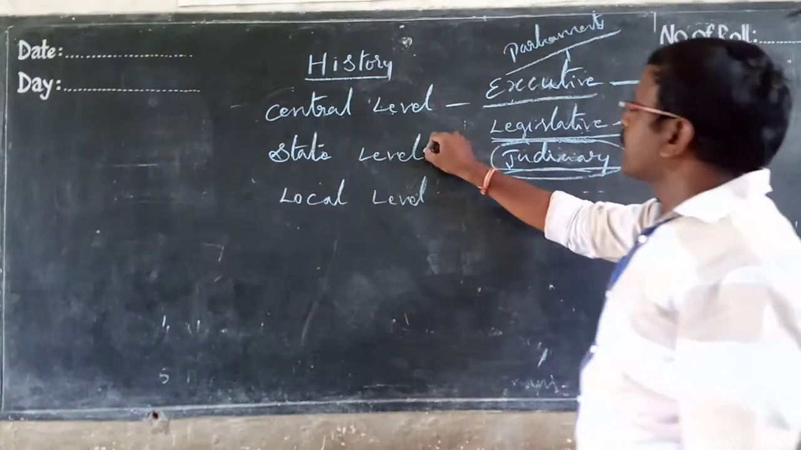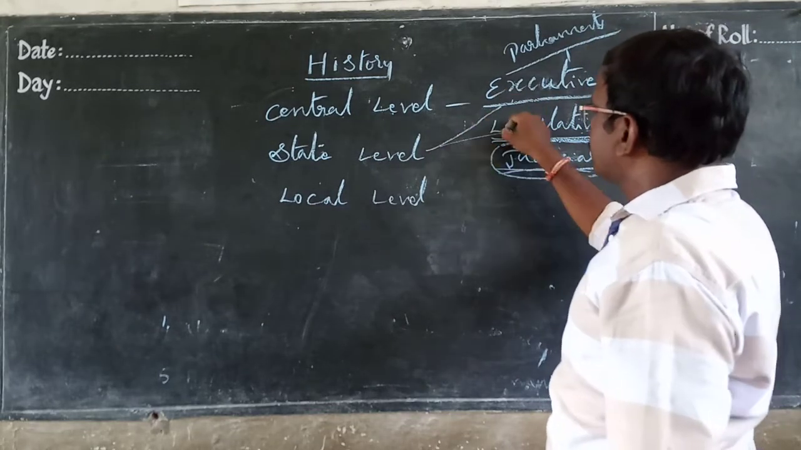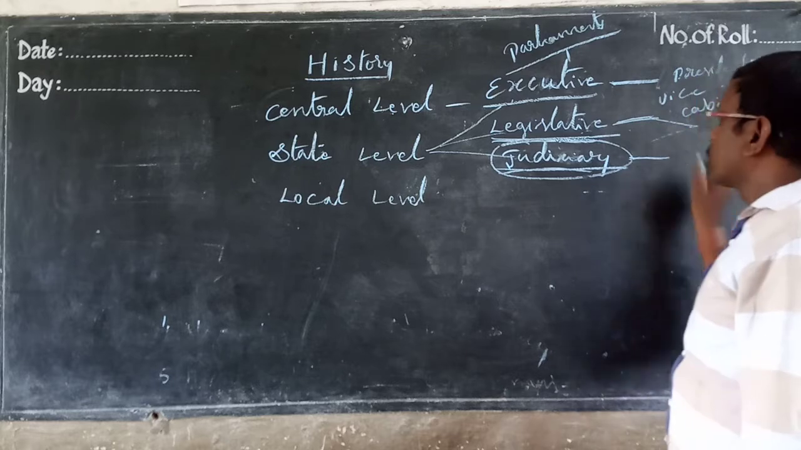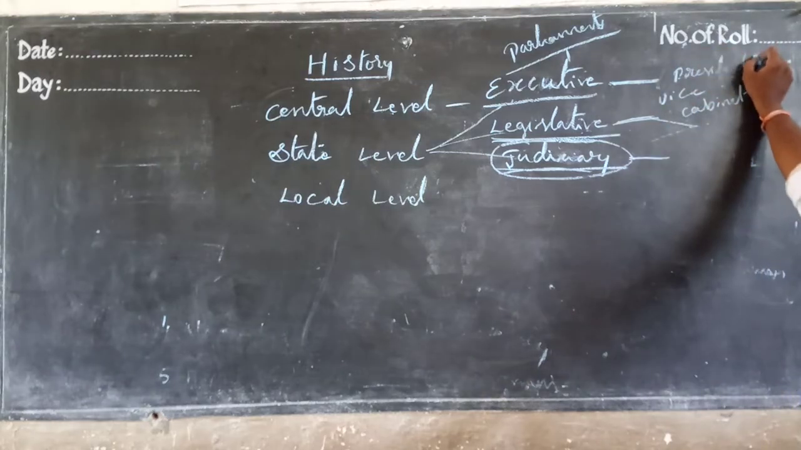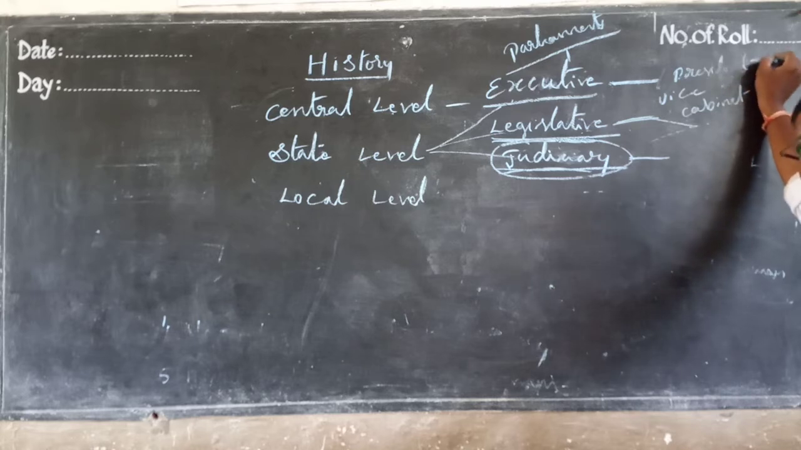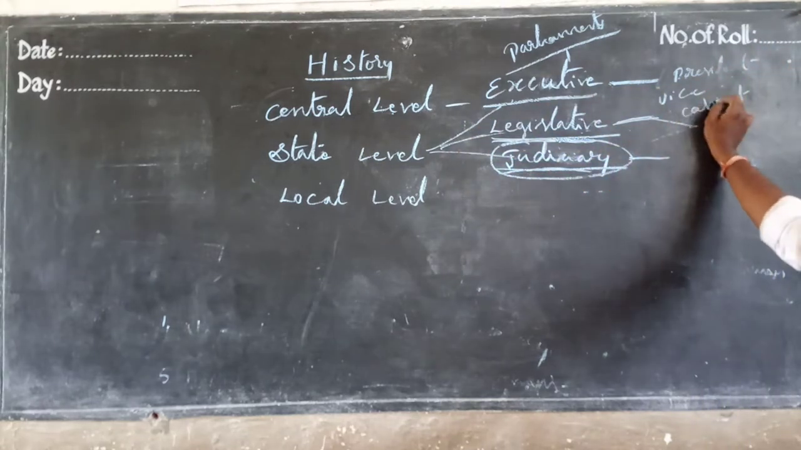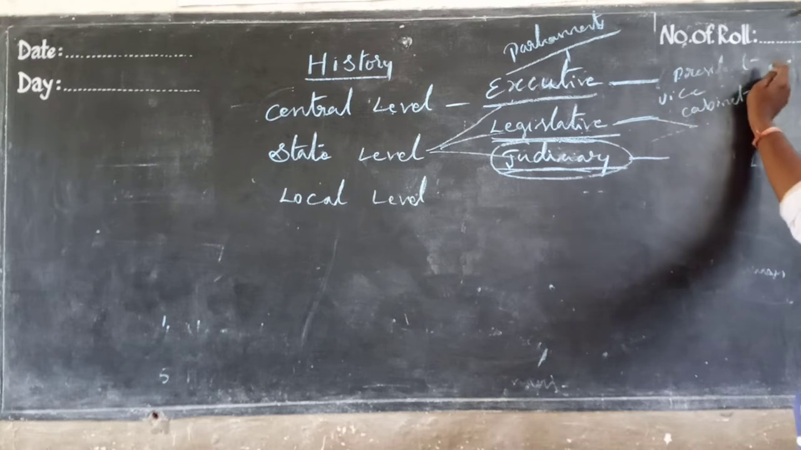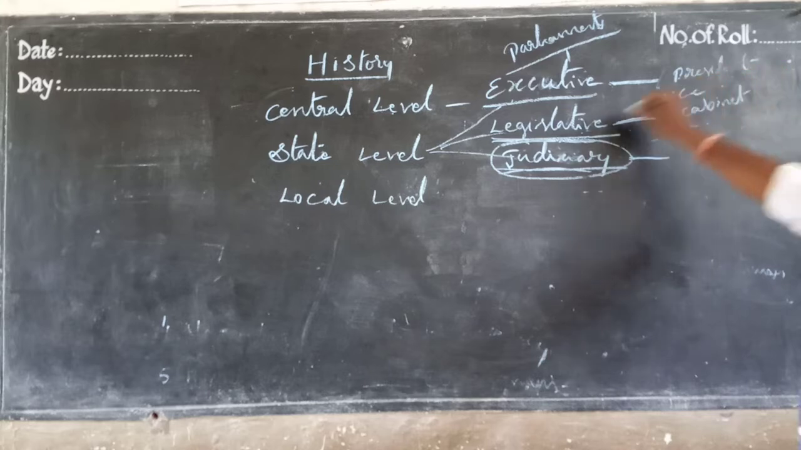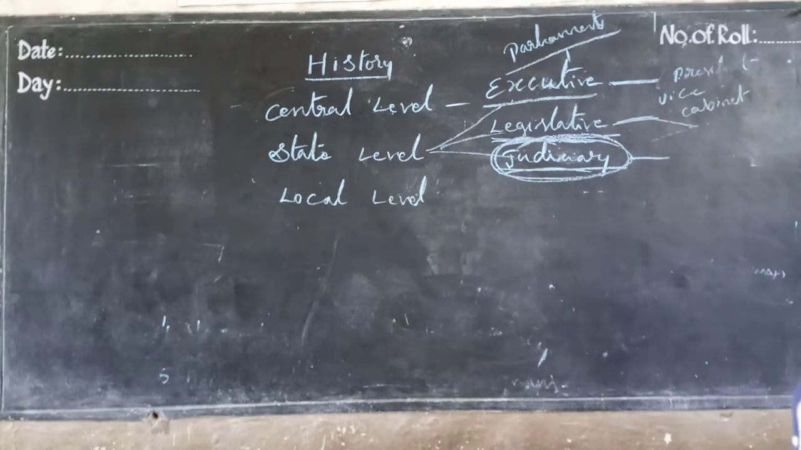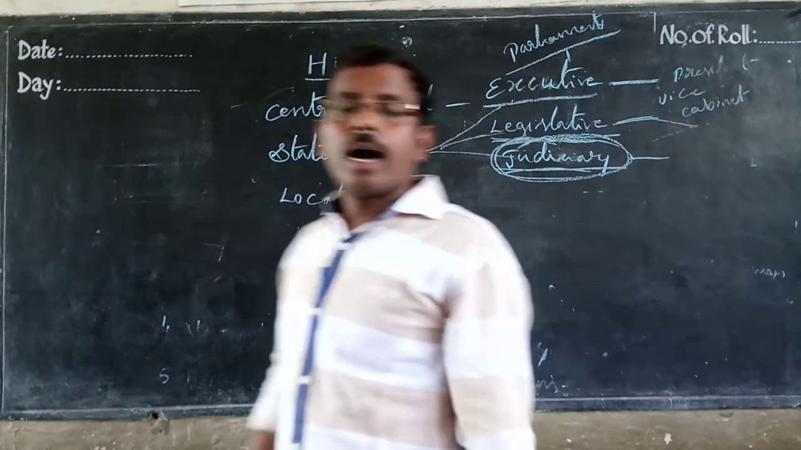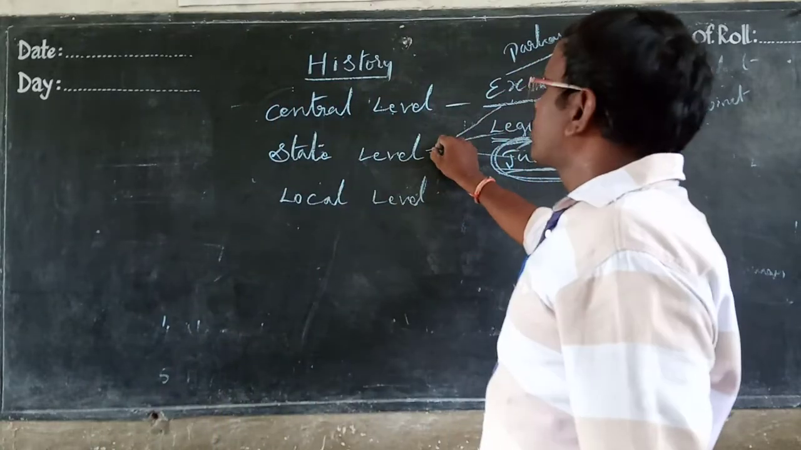Okay, next, the state level. The state level is also the same: executive, legislative, judiciary. The executive means the governor and cabinet ministers. The legislative includes the chief minister, deputy chief minister, other ministers, and the speaker. And the judiciary: at the central level, the Supreme Court; at the state level, the High Court. Okay, that is the state level government.